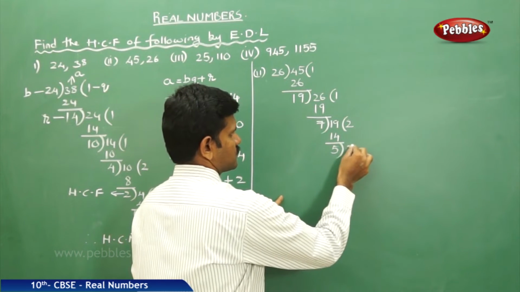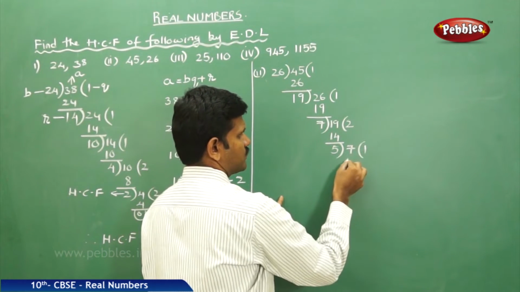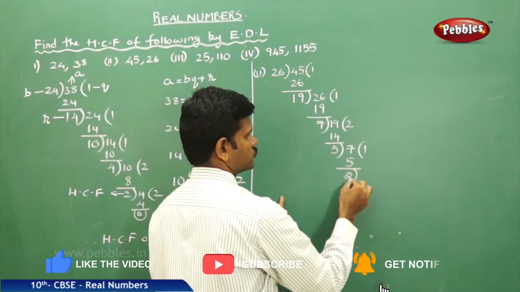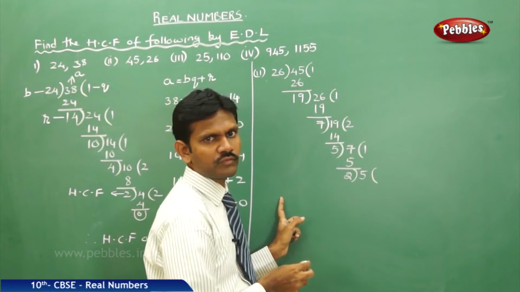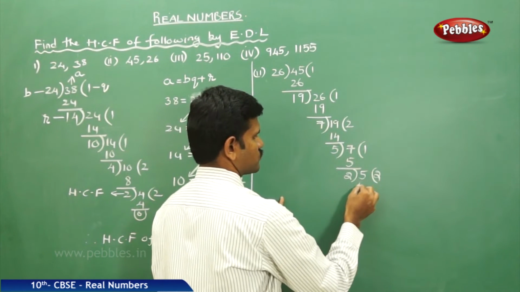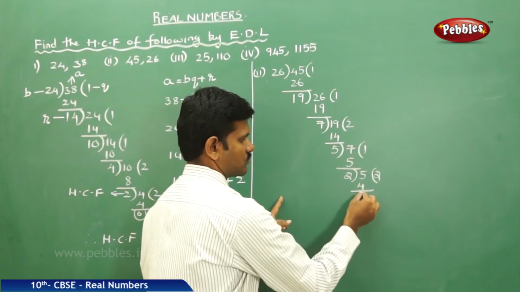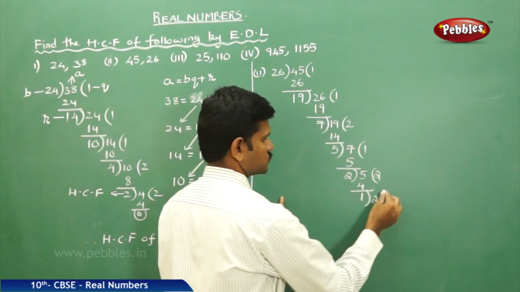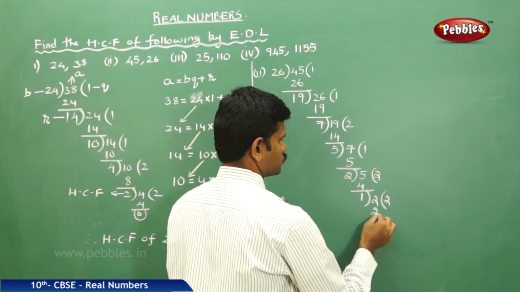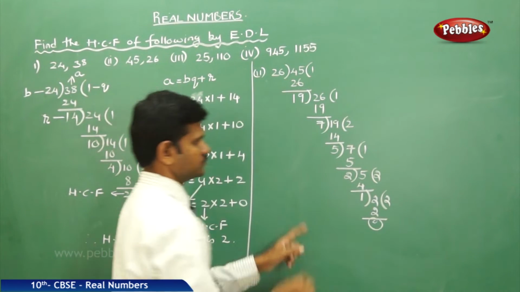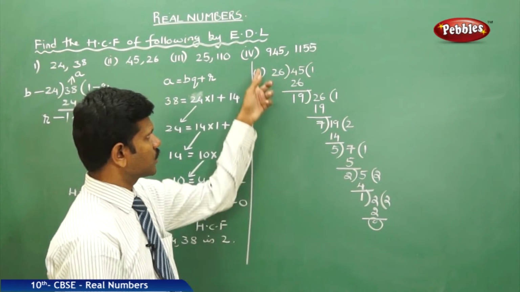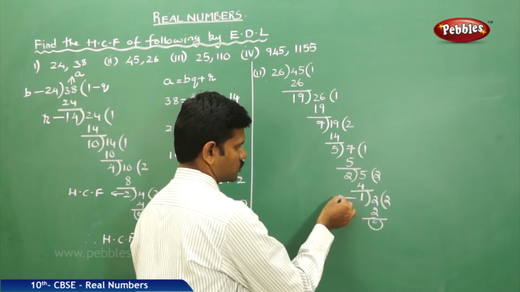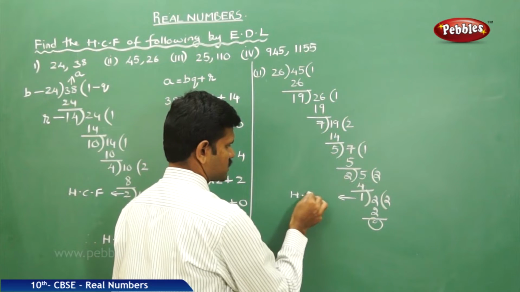Next, 19 divided by 7: 2 twos are 4, 2 threes are 6, 19 minus 14 is 5. Then 7 divided by 5, one time 5, remainder 2. Then 5 divided by 2, 2 twos are 4, remainder 1. Then 2 divided by 1, 1 twos are 2. Now the remainder is 0. Continue the process till you get the remainder 0. Therefore, HCF is 1.